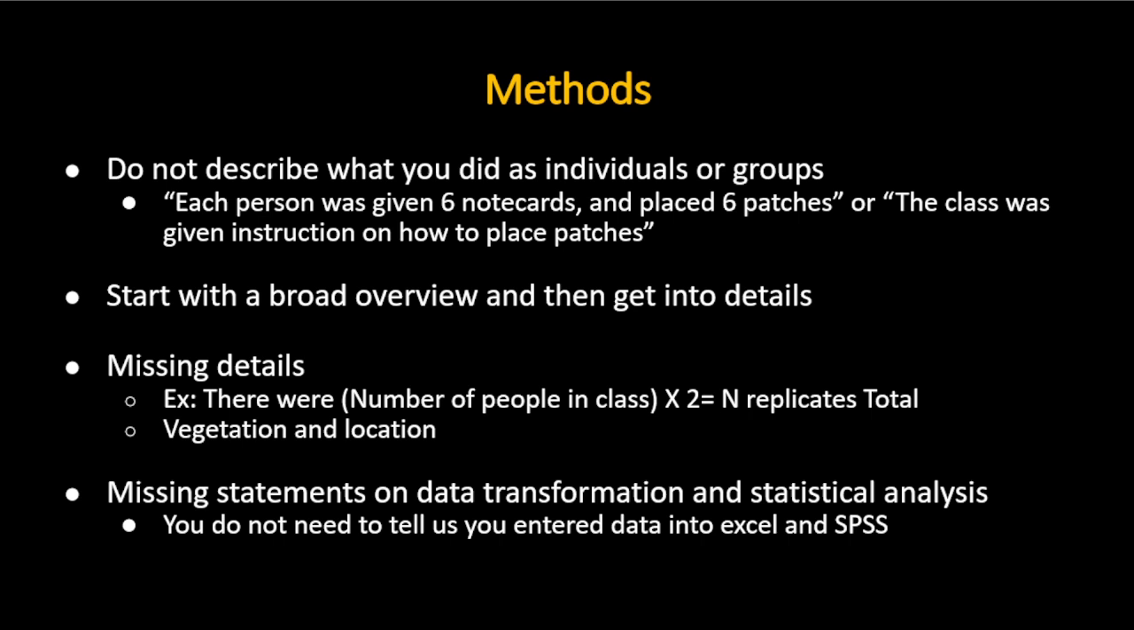You need to start with a broad overview and then get into details. And don't miss any details, so we need the number of people in the class times 2, which is the number of replicates. You need to have vegetation or location. And then please don't miss the data transformation, which is your log transformation, and any other things you need in your statistical analysis. You don't need to tell us specifically that you entered data in Excel, then went into SPSS, but just tell us you made these types of calculations, you used this data transformation, you used this graph to show your data, stuff like that.